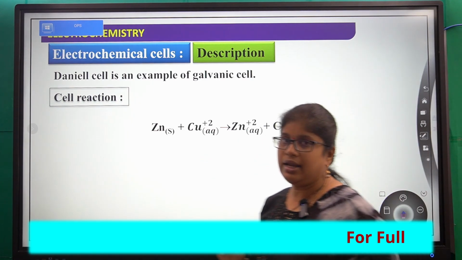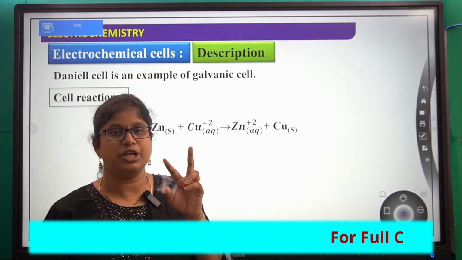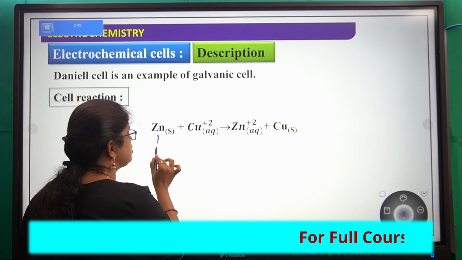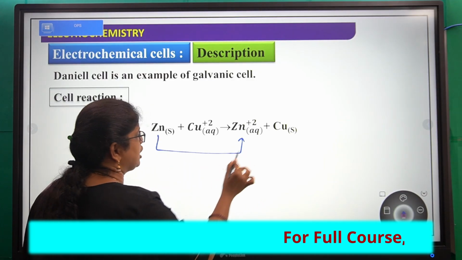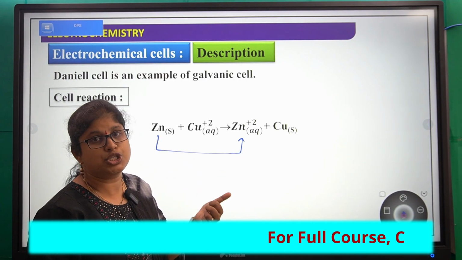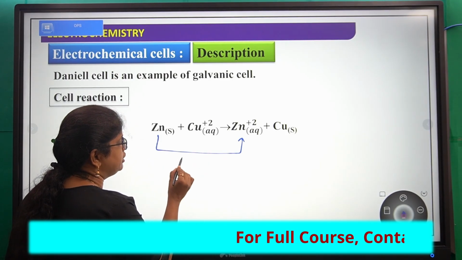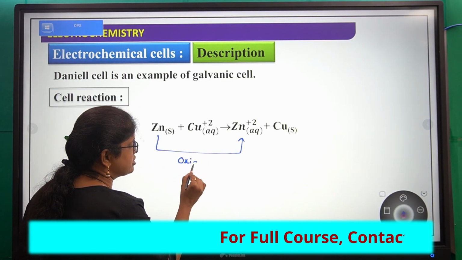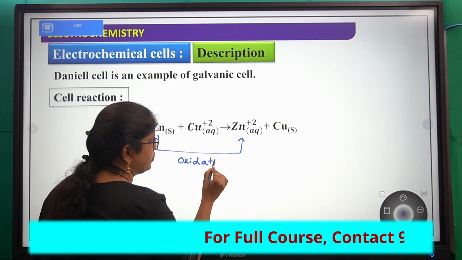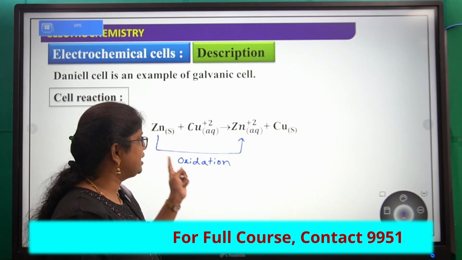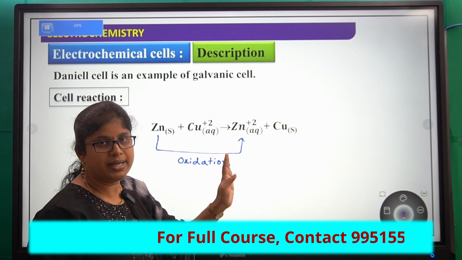Actually this cell reaction is the combination of two half cells. What are those two half cells? First, zinc is converting into zinc plus 2. This reaction is called oxidation, because zinc is converting into zinc plus 2.